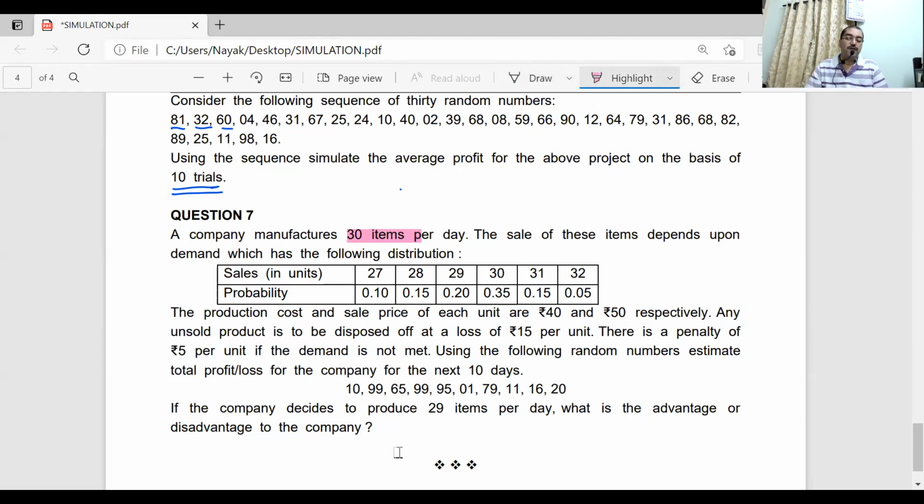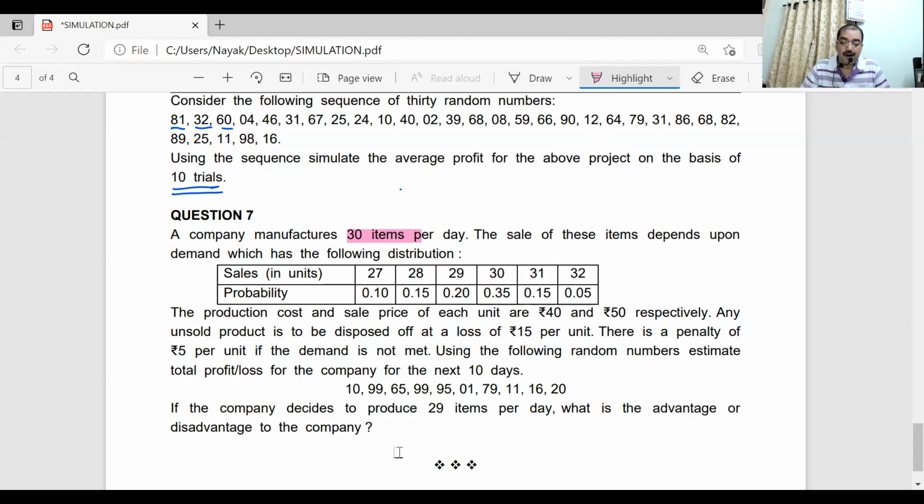The sale of these items depends upon the demand, which has the following distribution. Sales in units is given, probability is given. Production cost and selling price of each unit are 40 and 50 respectively. Any unsold product is to be disposed of at a loss of 15 rupees per unit. There is a penalty of 5 rupees per unit if the demand is not met. Using the following random numbers, estimate the profit or loss for the company for the next 10 days.